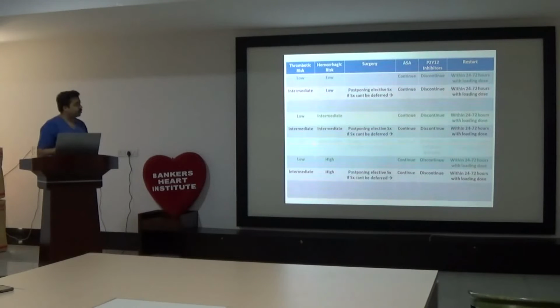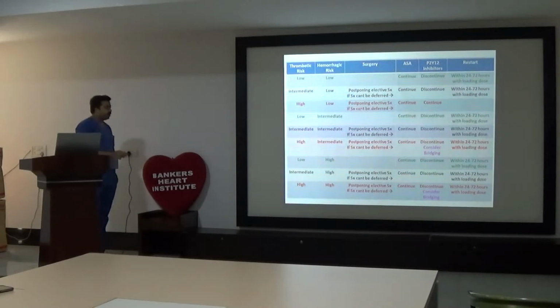For the intermediate risk group, it remains the same. Continue aspirin, discontinue P2Y12 inhibitors, and restart within 24 to 72 hours after surgery with a loading dose. Here the only change is if surgery can be postponed, then we need to defer surgery. How long we should defer surgery, we'll see next.